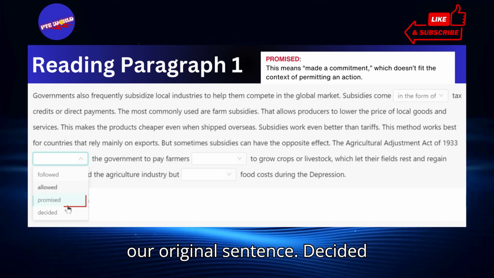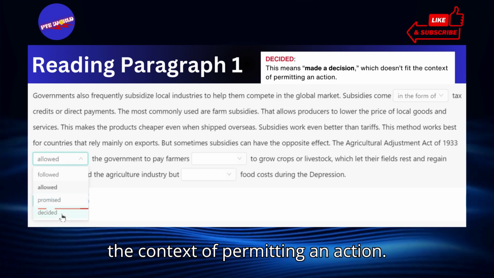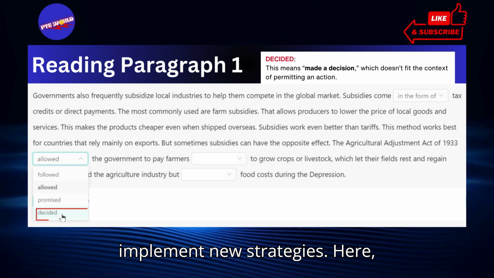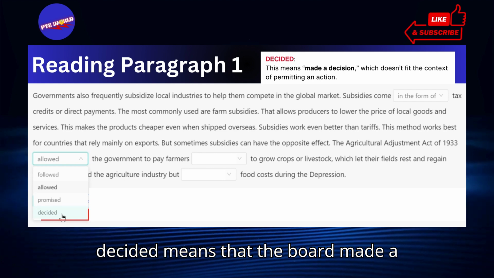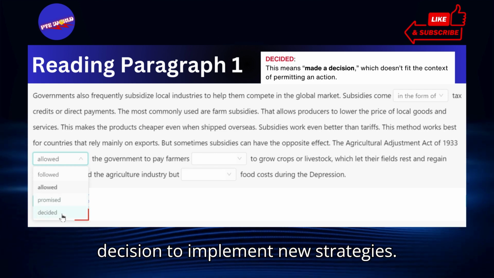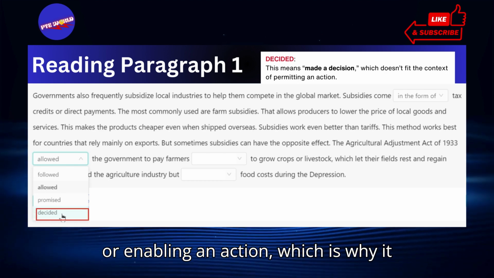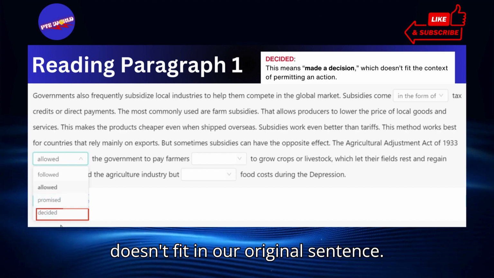"Decided" means made a decision, which doesn't fit the context of permitting an action. For example, the board decided to implement new strategies. Here, decided means that the board made a decision to implement new strategies. It doesn't convey the idea of permitting or enabling an action, which is why it doesn't fit in our original sentence.